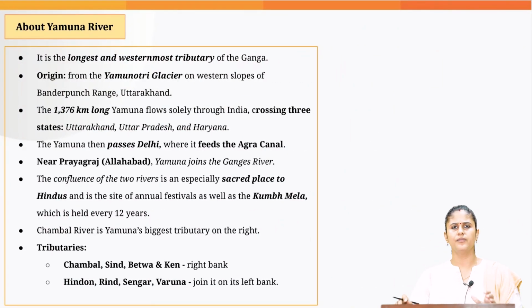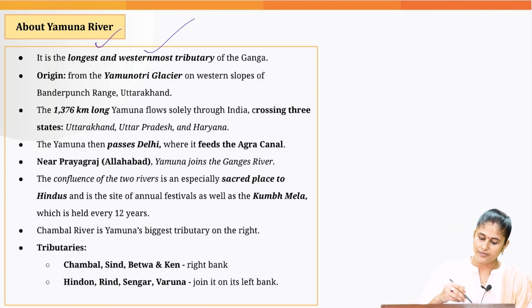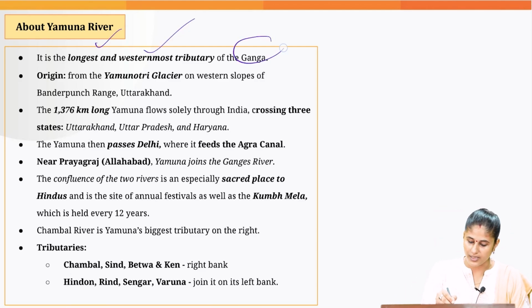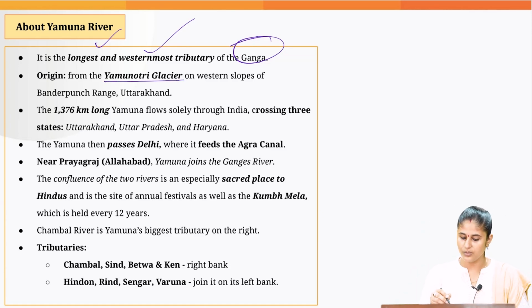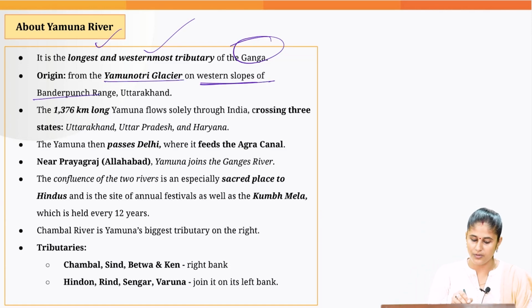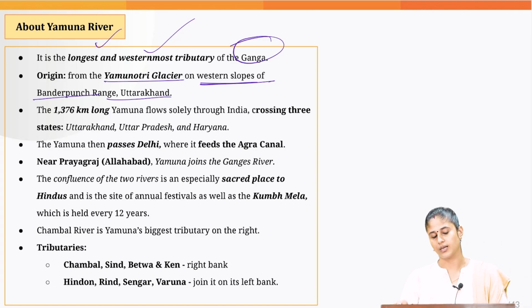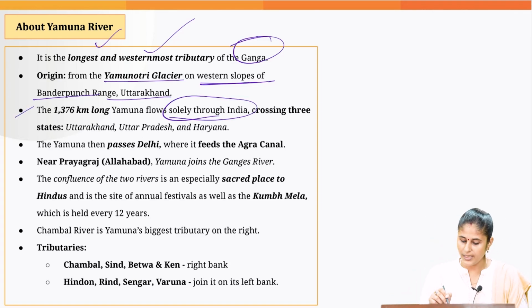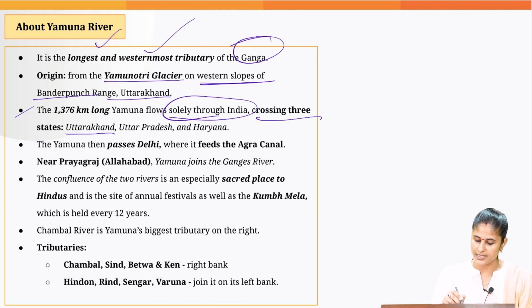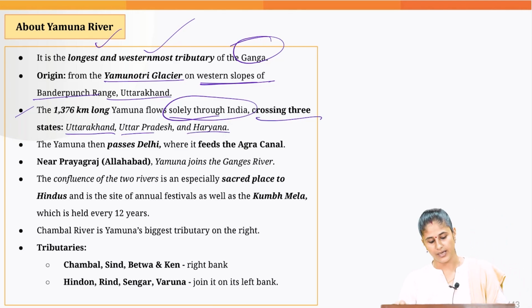Now in this backdrop, we have to note down certain prelim pointers with regard to this particular river because it is timely in news. It is one of the longest and the westernmost tributaries of river Ganga. It originates from Yamunotri Glacier, on the western slopes of Bandarpunch range of Uttarakhand. Then it flows through India only and covers 3 states, that is Uttarakhand, Uttar Pradesh and Haryana.